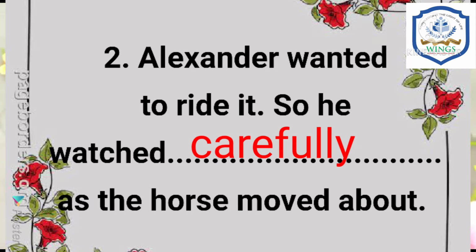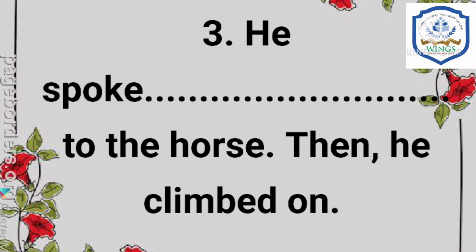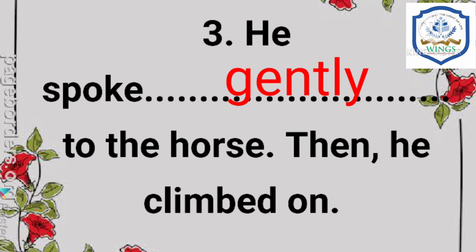Alexander wanted to ride it, so he watched carefully as the horse moved about. Now let's go to the next. He spoke dash to the horse, then he climbed on. What should come here? Yes, correct. Gently. He spoke gently to the horse, then he climbed on.